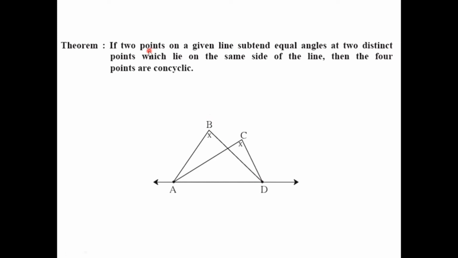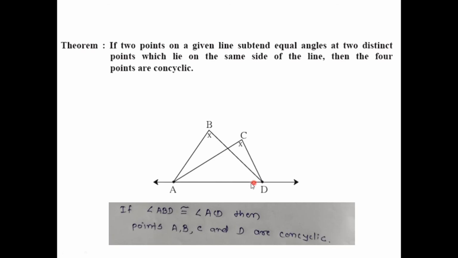Now the property is, if two points on a given line subtend equal angles at two distinct points which lie on the same side of the line, then four points are concyclic. So there is one line given, A and D are two points given on it. Now these two points subtend equal angles, that is angle ABD and angle ACD.